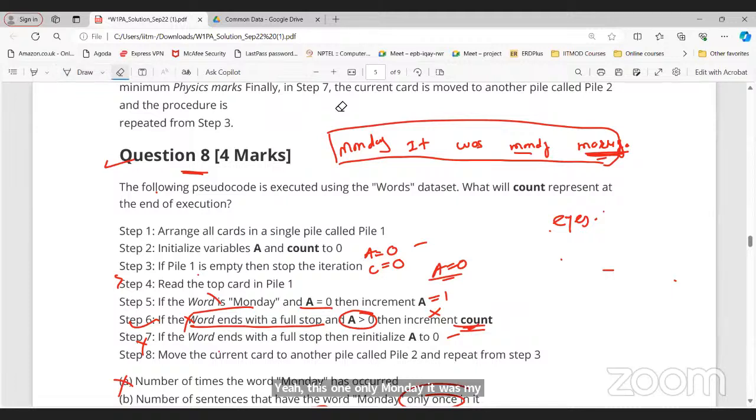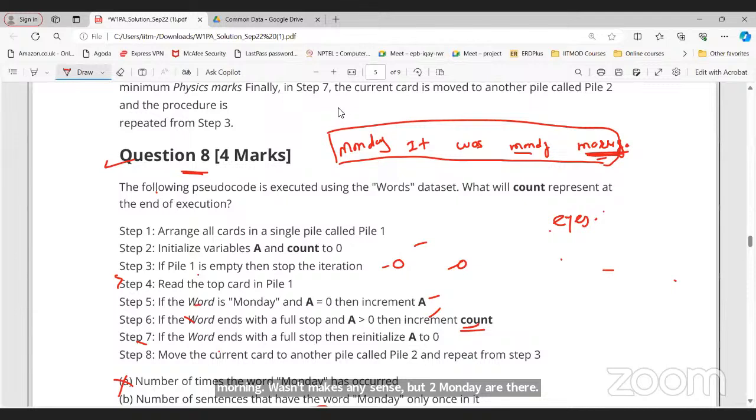Okay, sir. Now in this case, what will happen? First, A is 0 and word is Monday, right? Yes, sir. A is equal to 1. Does the word end with full stop? No. It? No. Was? No. Again, Monday came, right? So what about step number 5?